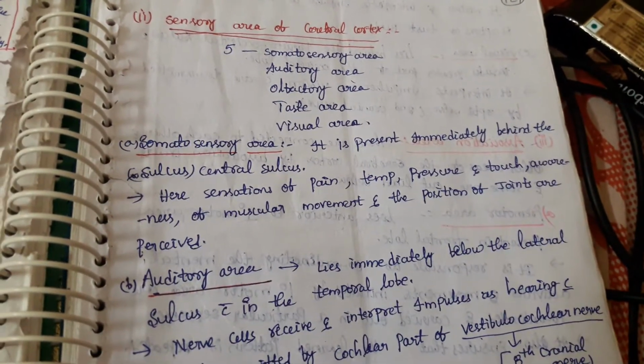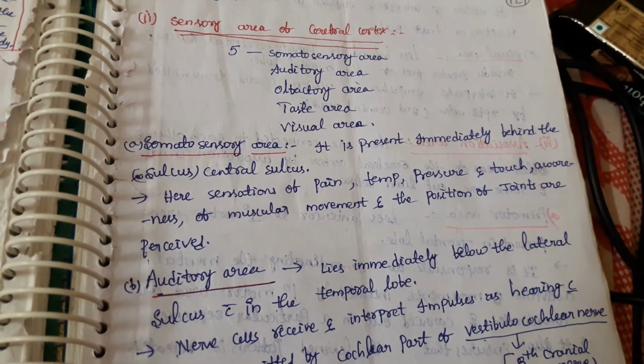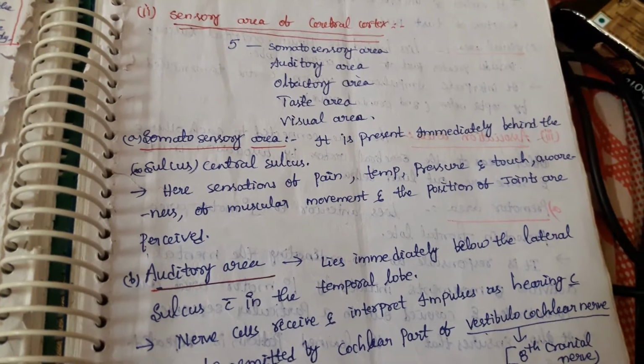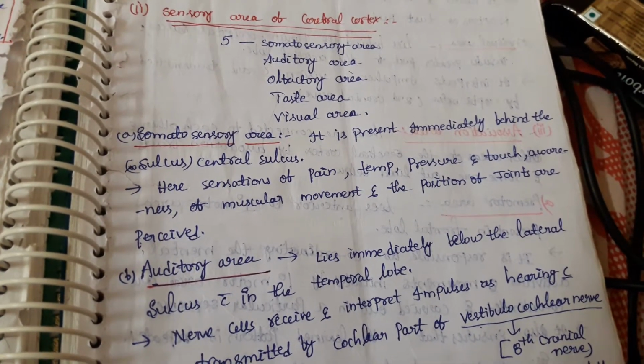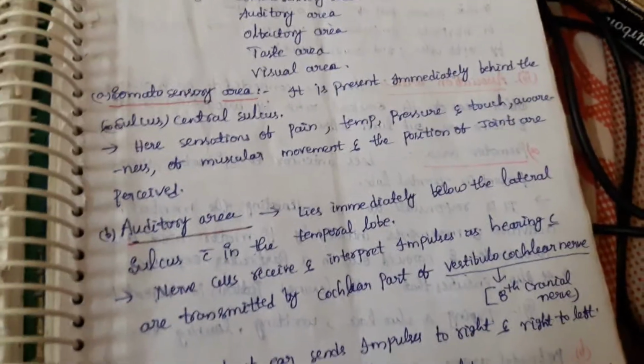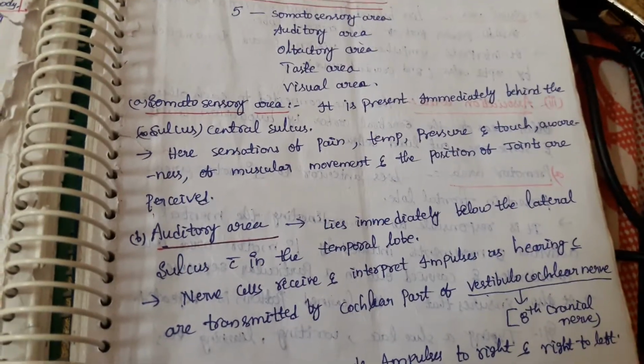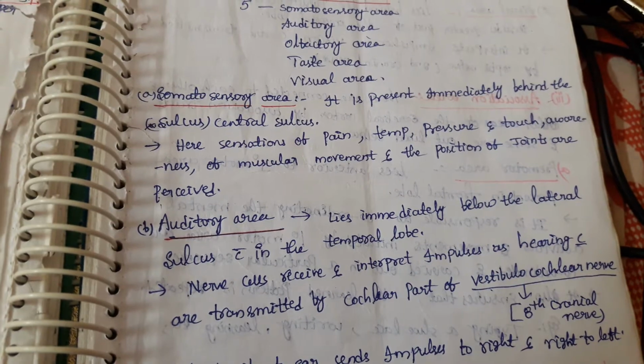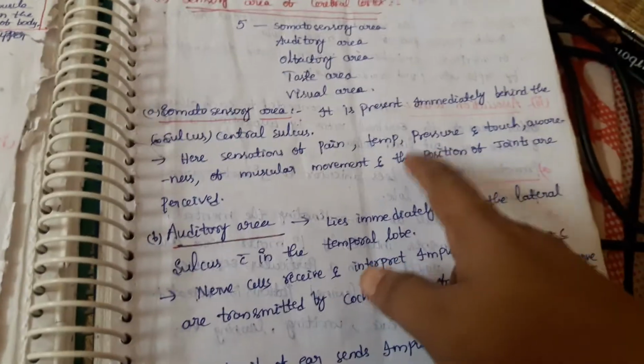It is present immediately behind the central sulcus. Here the sensations of pain, temperature, pressure, touch, and awareness of muscular movement and position of the joints are perceived. Everything will be recognized by this area.